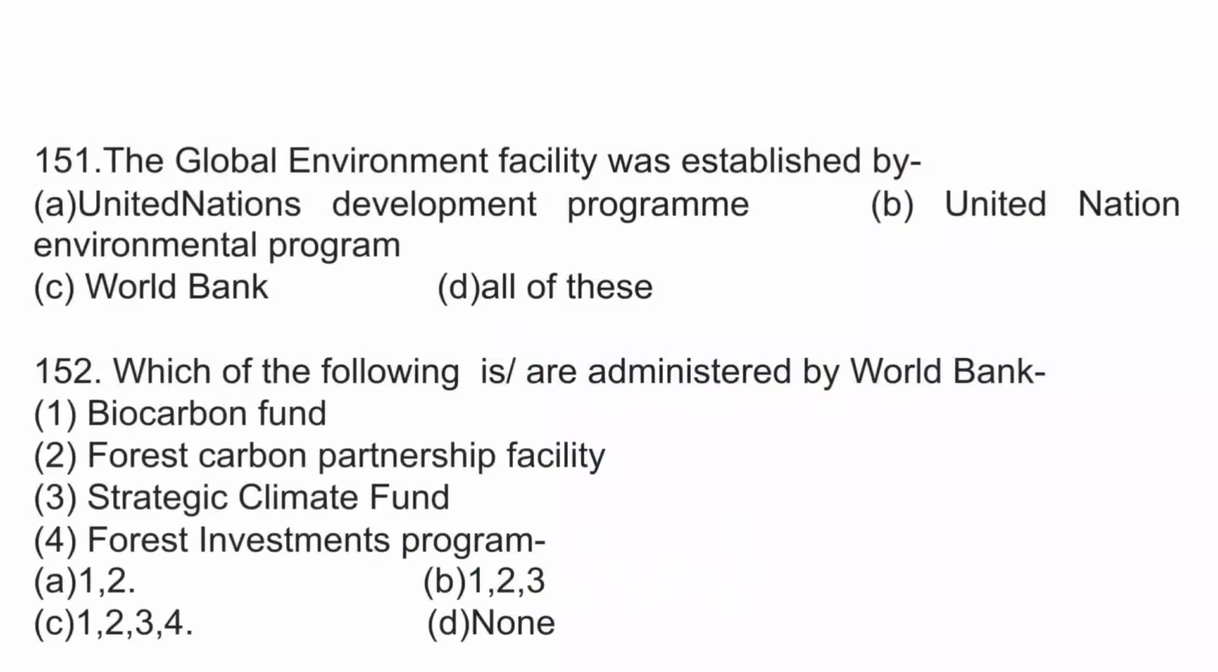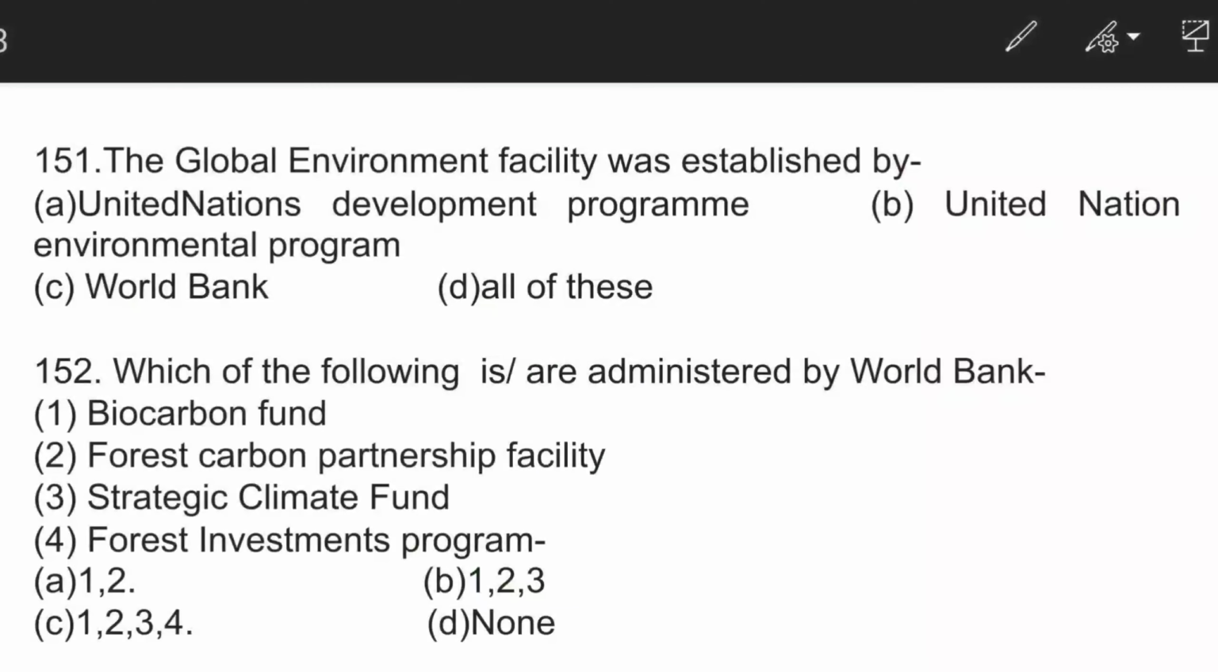The Global Environment Facility was established by, here D is the correct answer, all of these. It was established by United Nations Development Programme, UNEP and World Bank. It was started in the year 1991, and it has 6 focal areas. Now, the trend of UPSC is moving towards more in-depth analysis, which we see in the question. So, the focal areas are also important for us. The focal areas were land degradation, biological diversity, climate change, international waters, ozone depletion, and persistent organic pollutants.